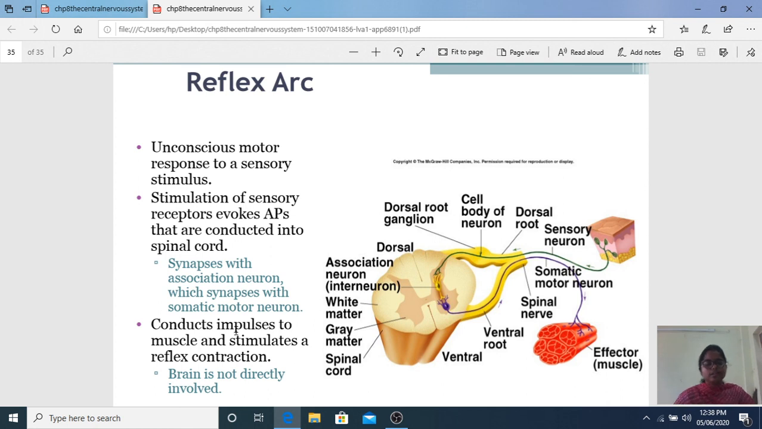I told you this, no? When I keep my hand here and it is hot, I take it off. This is the main reflex arc. In the reflex arc the brain is not involved, not directly at all, because it is controlled within seconds.